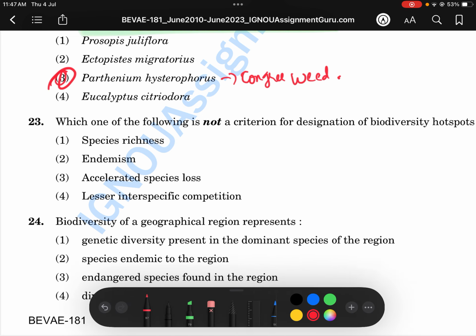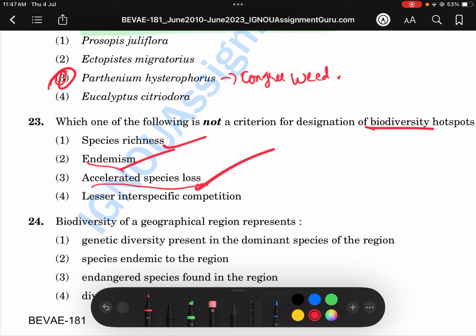Next one we have: which one of the following is not a criterion of designation of biodiversity hotspot? First we'll see what is the criterion. Which is not a criterion, we can easily find out the answer. Species richness, yes. Endemism, yes. We don't know what this means, so let's leave it. Accelerated species loss, yes. Interspecific competition, I think this one is the answer. Once you check it in your textbook, this one only is the answer.